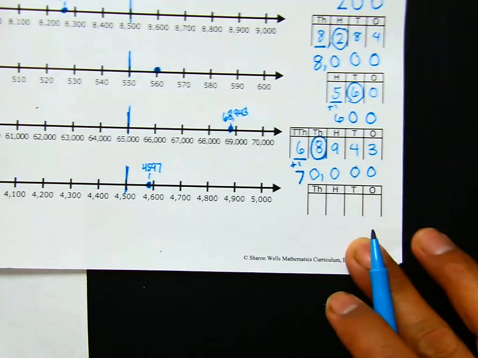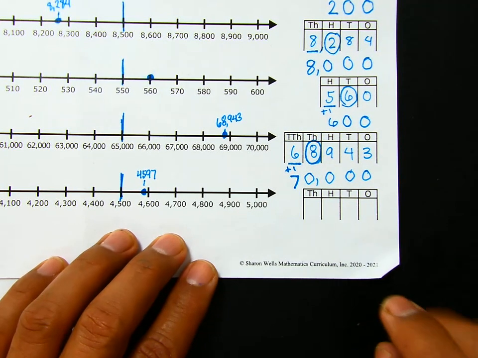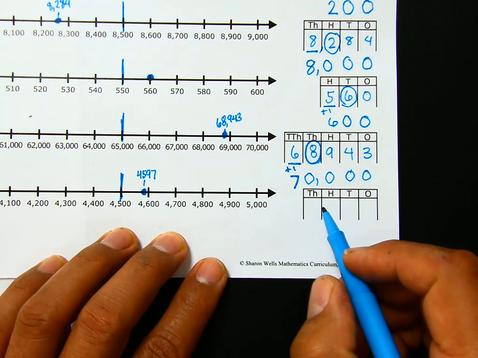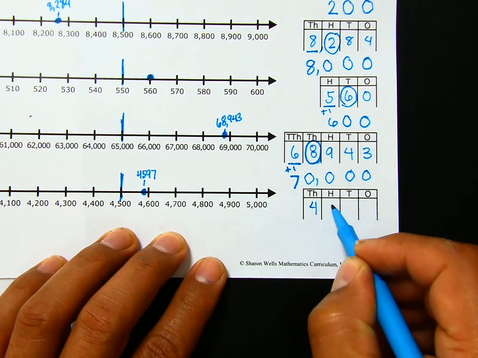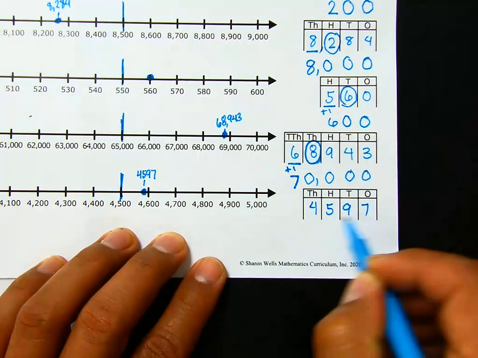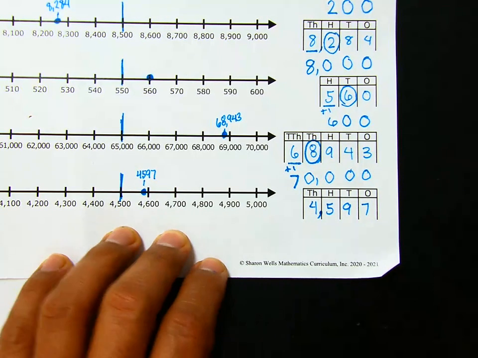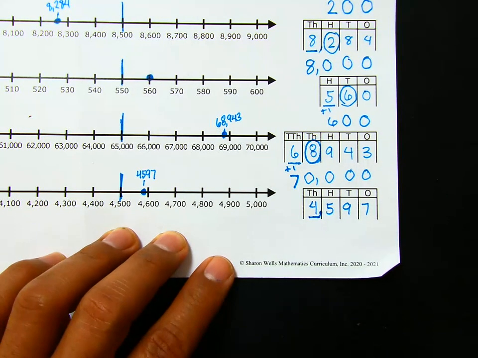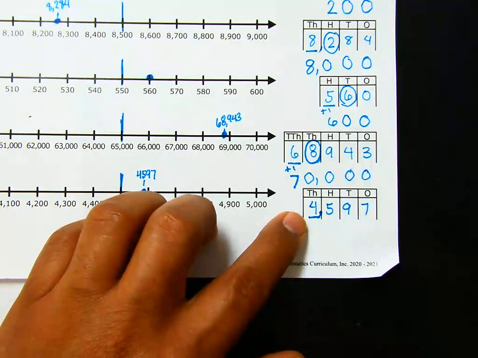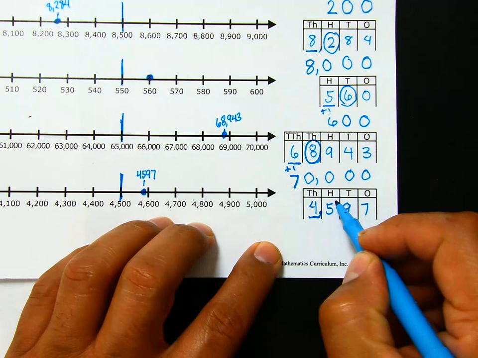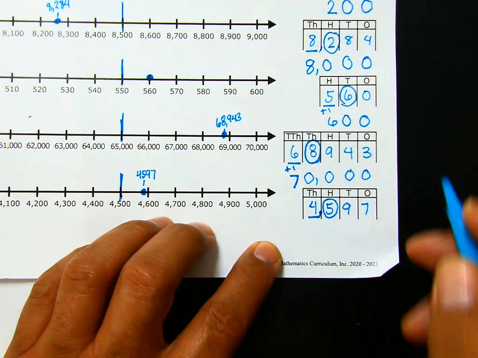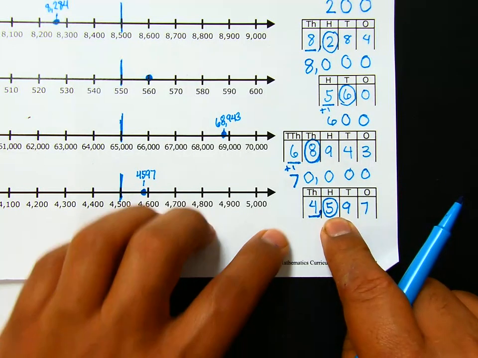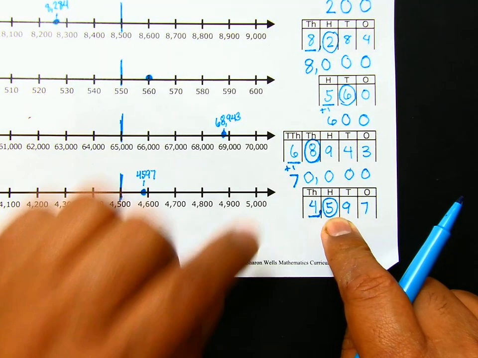Now let's try it on the place value chart. So we know 4,597, and we want to round it to the thousands place. So I underline the digit being rounded to. We circle the number that we're going to keep an eye on, because this one is going to tell us what to do to the underlined digit.